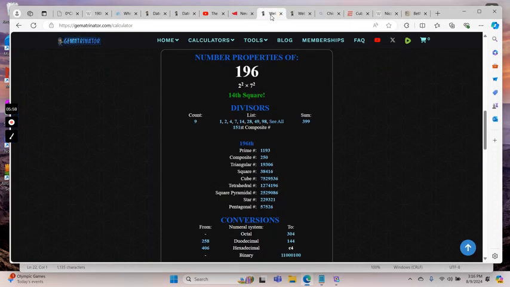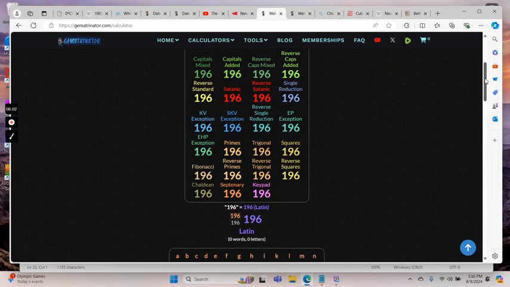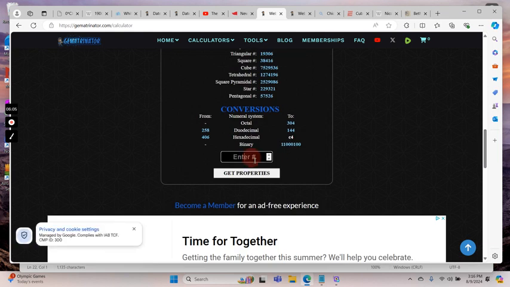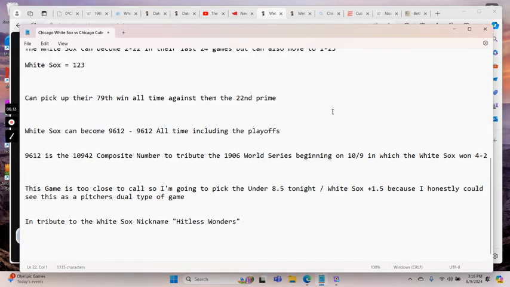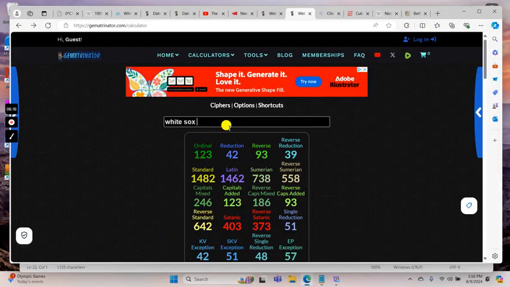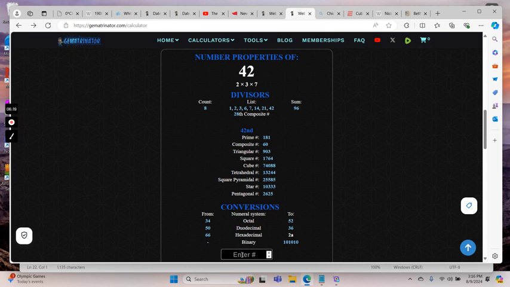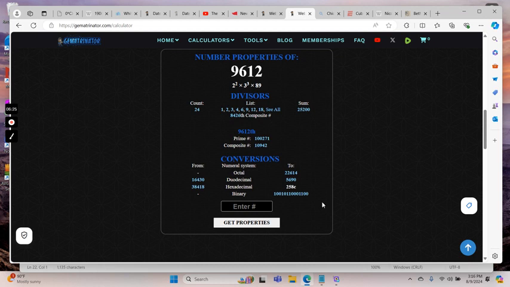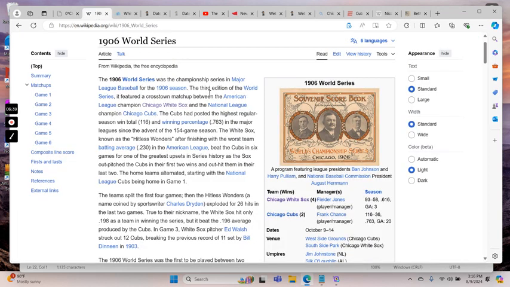Okay, so let's double check that just to make sure, just because it's kind of a lot. So it was 9612. I'm so sorry, I have had a long day here. 9612. Got it. Okay, let's start over. So right here, the 9612th composite number is 10942. Okay.